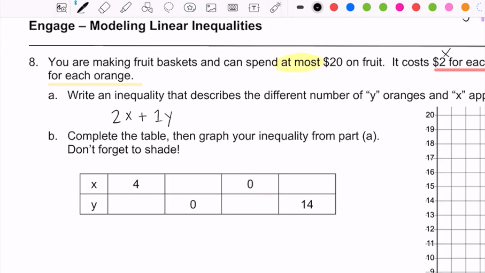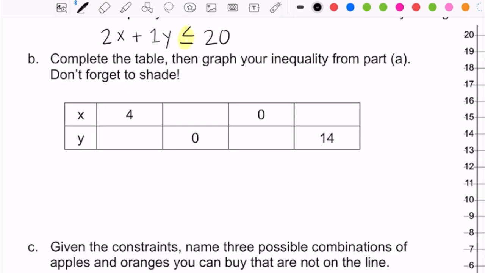And if you're spending at most $20 on fruit, that means that with regard to filling in the inequality symbol right here, you want to spend less than or equal to $20, because $20 is the maximum that you want to spend. The way that we're going to complete this table is by plugging in the values for x and for y. And so remember from the problem up above, x was for apples and y was for oranges. And so we'll label them here so that we don't get them mixed up. So you guys, one at a time, we're going to plug in each of these numbers for the letter that it represents. You can do this underneath the box. You just might want to write a little bit smaller than you normally do.